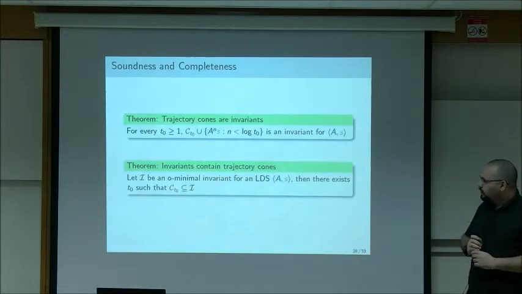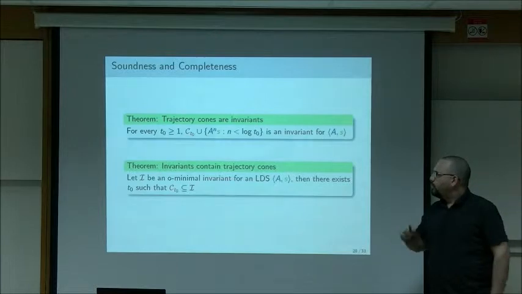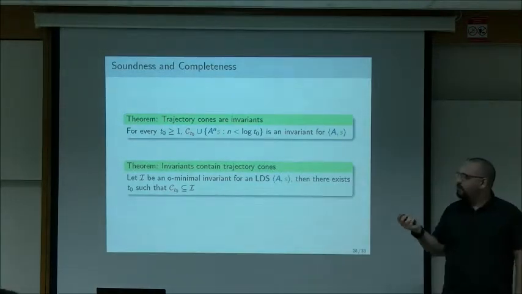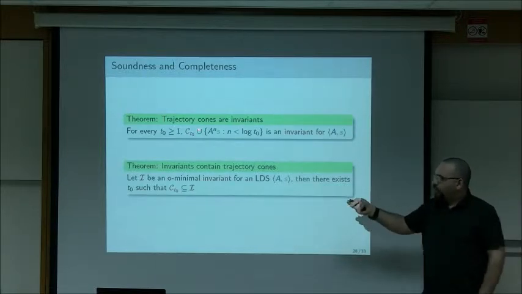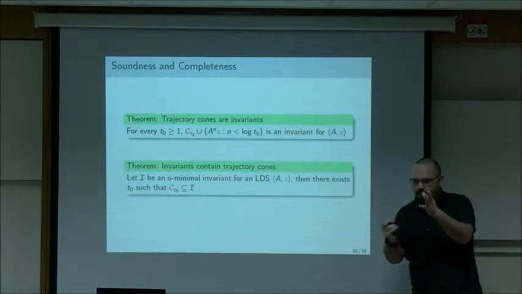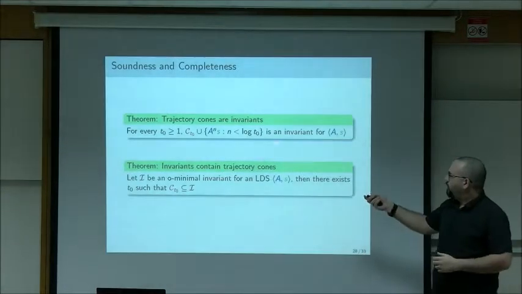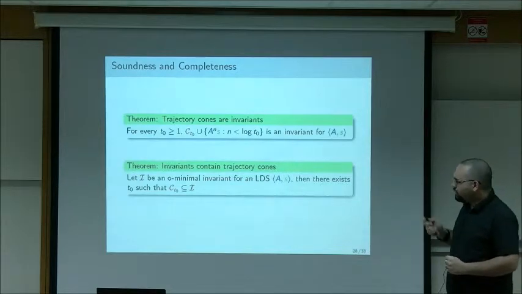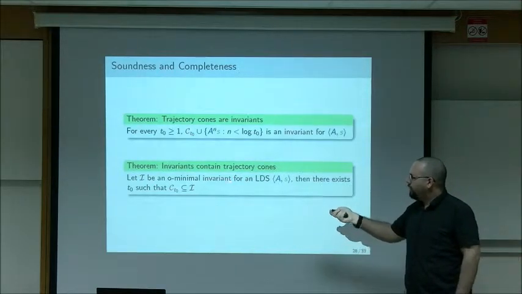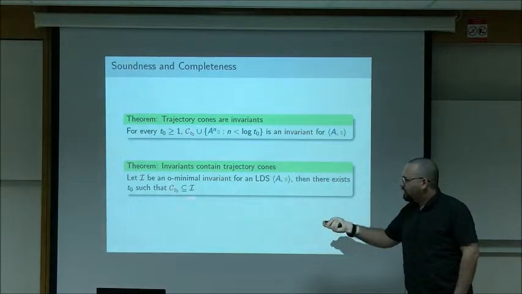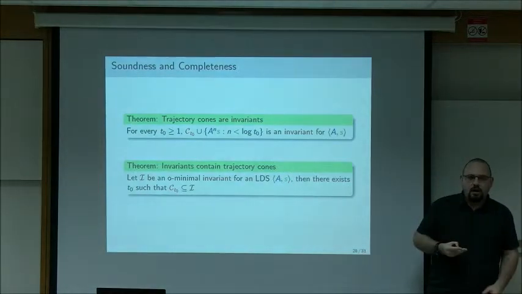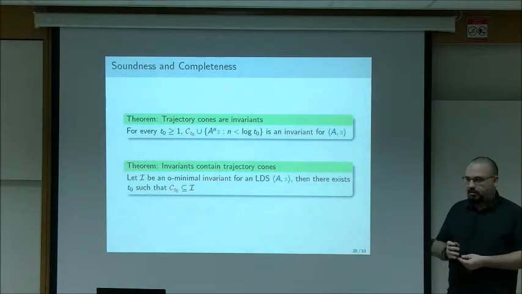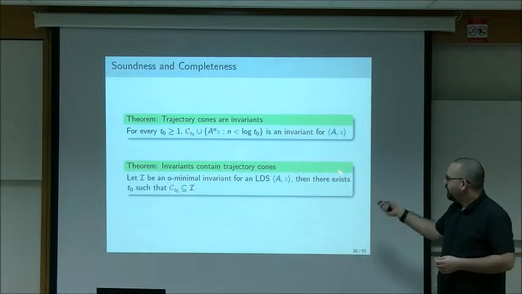Right. So what do we show about these sets? Two things. We show that, first of all, they are invariants. So they're kind of sufficient for invariance, in the sense that if you take the cone and you add to it the finitely many points that you've left beneath it, then you get an invariant for the linear dynamical system. And this is not very difficult to prove. The interesting thing is that if you take any O-minimal invariant for the linear dynamical system, then it must contain the cone from some height. So in a sense, cones are sufficient and necessary conditions for the existence of an invariant, an explanation. So I'm going to give a brief sketch of the proof of this.